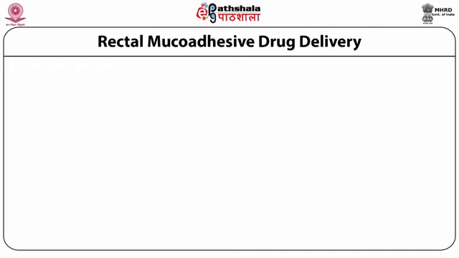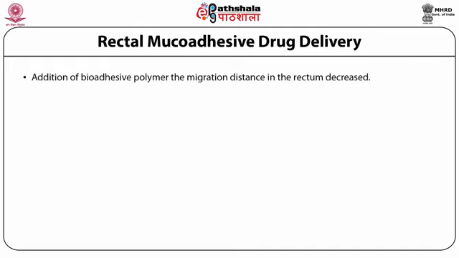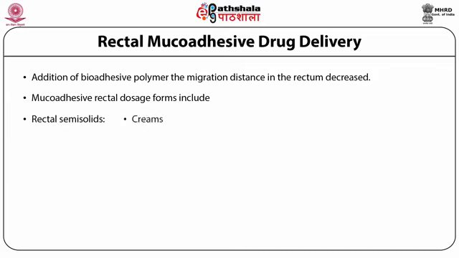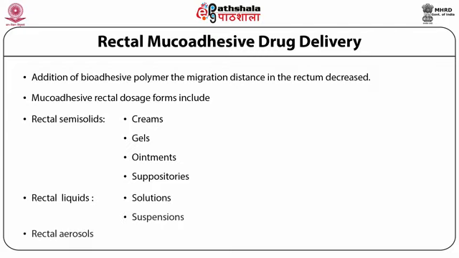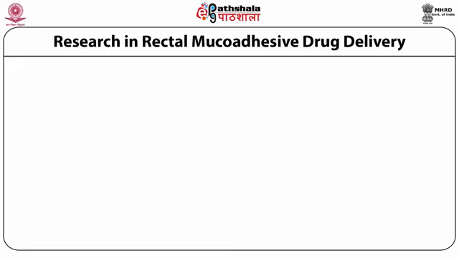Rectal mucoadhesive drug delivery systems. The addition of bioadhesive polymers to rectal dosage forms results in their proper retention. We have different types of mucoadhesive rectal dosage forms, which could be semi-solids, liquids or aerosols. The rectal semi-solid dosage forms primarily include creams, gels, ointments and suppositories, whereas the rectal liquids are exemplified by solutions and suspensions.